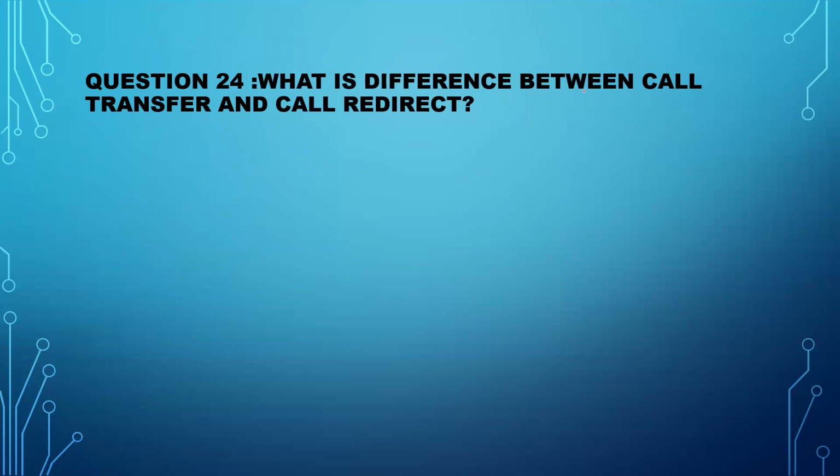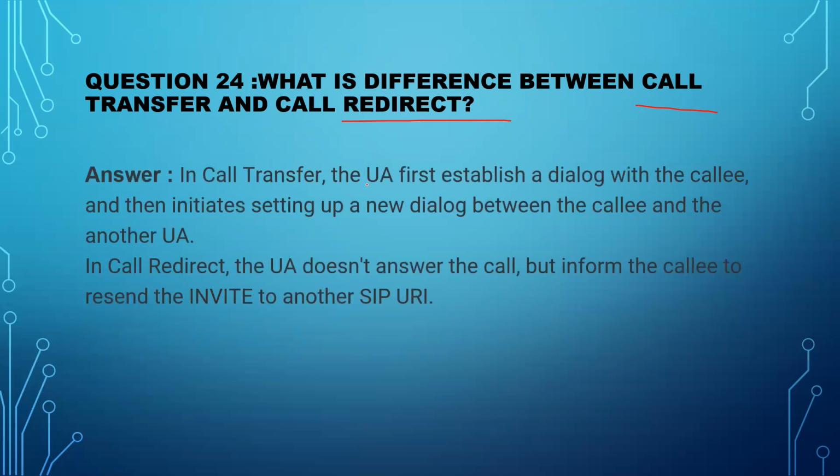Next, we have: what is the difference between call transfer and call redirect? This is a question usually asked. In call transfer, the user agent first establishes a dialogue with the callee, then initiates setting up a new dialogue between the callee and another user agent, right? So call transfer means, if A is communicating with B, and A wants to transfer the call to C, like this is C.